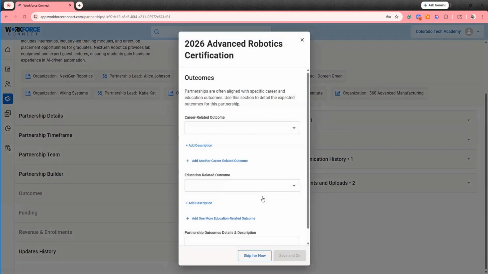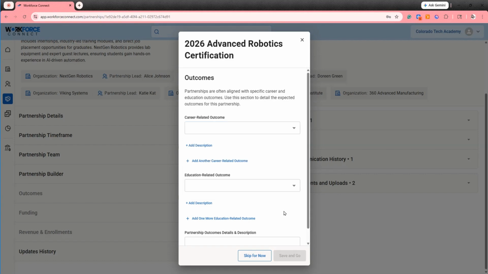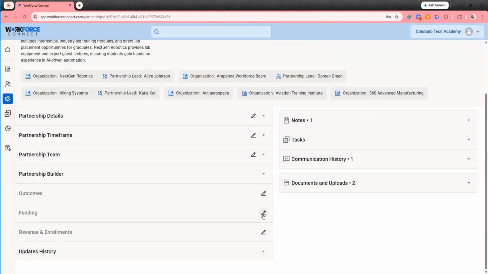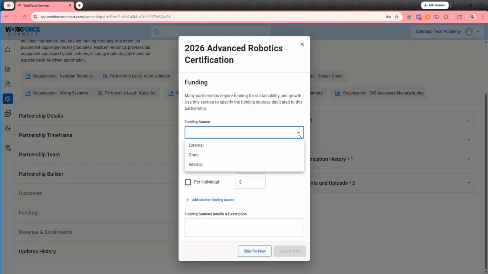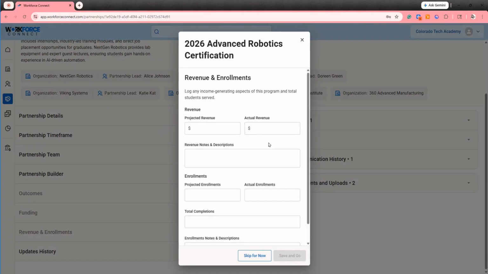We could track the outcomes of a partnership here with the Outcomes menu, select career or education-related outcomes. Funding allows us to track the funding of a partnership, internally, externally, or grant funded, how much is allocated, and any other additional details about funding for that partnership. And last but certainly not least, revenue and enrollments.